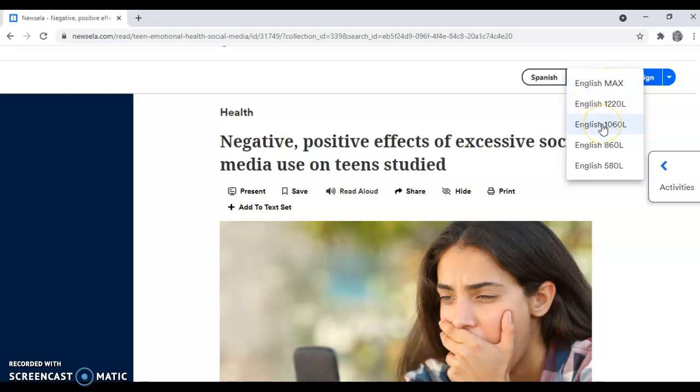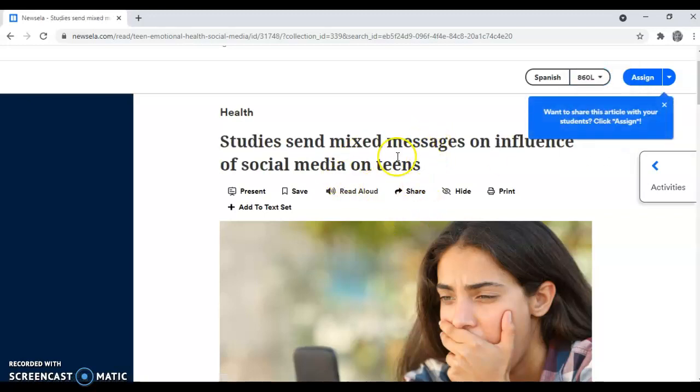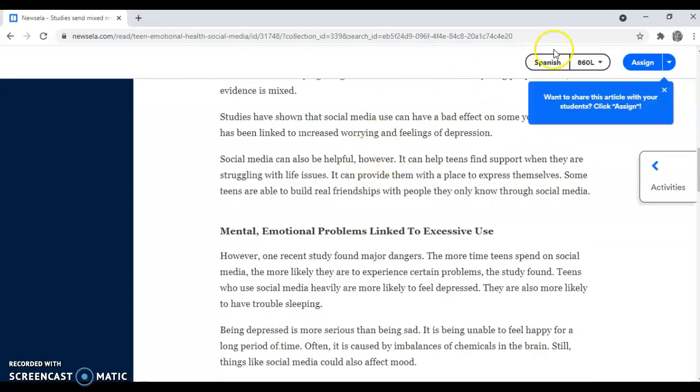So based on whatever your current Lexile level is now, that you can find in Spark, choose what is right for you and take a look at the article.